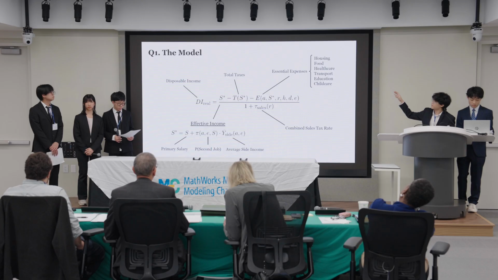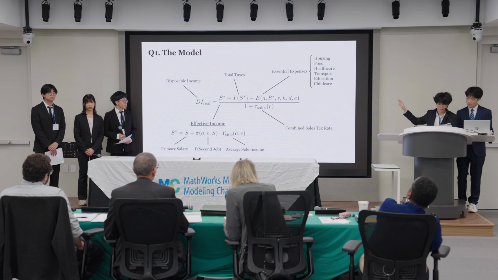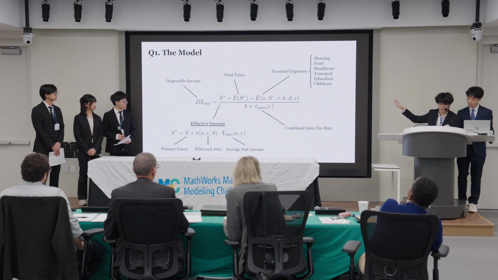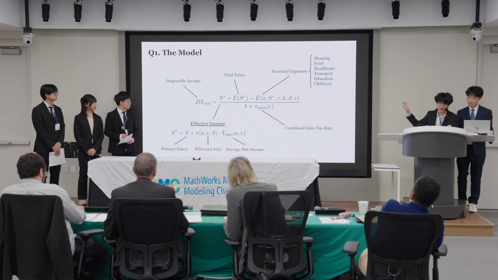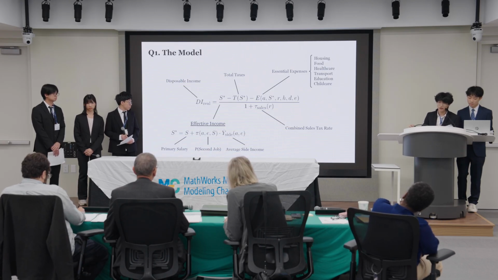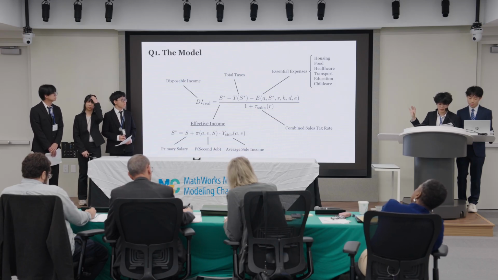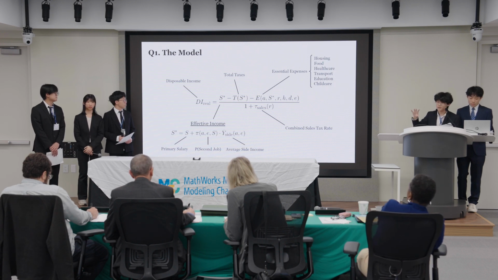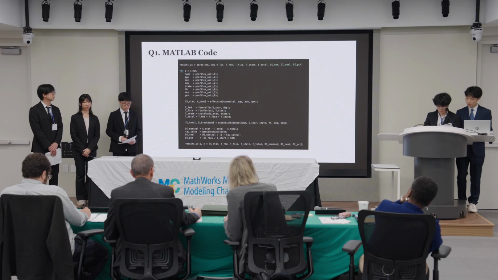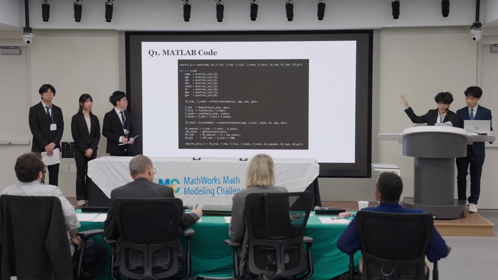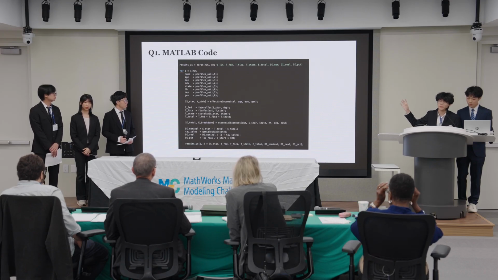Real disposable income equals effective income minus taxes minus essential expenses, all divided by 1 plus the sales tax rate. The effective income is a primary salary plus the expected value of money from a second job, which is the probability that someone actually has a second job multiplied by the average side income for their education and age. Then we subtract total taxes and essential expenses across our 6 categories that we detailed earlier. And finally, we divide it all by 1 plus the sales tax rate to convert nominal dollars into real purchasing power. So here is an implementation of our model. This loop runs through hypothetical profiles that we made earlier to compute all components of the model and return a disposable income for each profile.